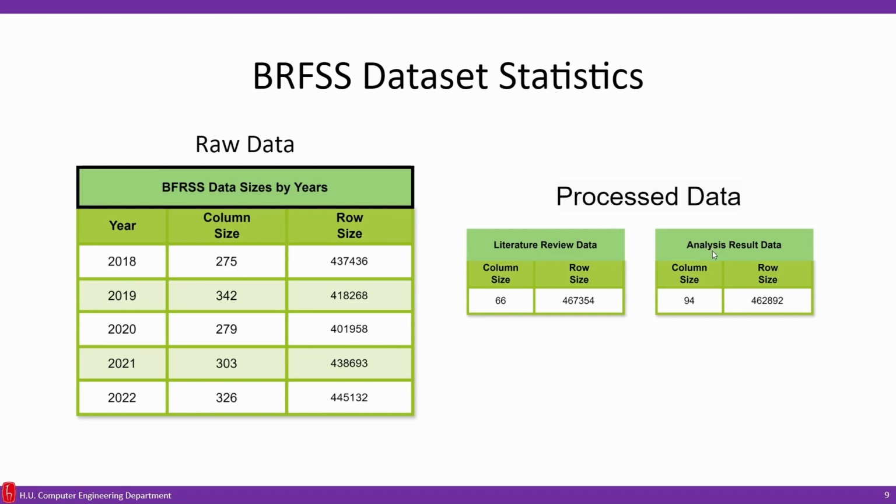We get the analysis result data. In the literature data, our data includes 66 columns. In the analysis data, our data includes 94 columns, and we use this data in our project.